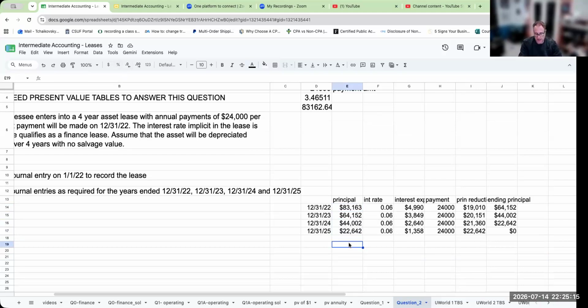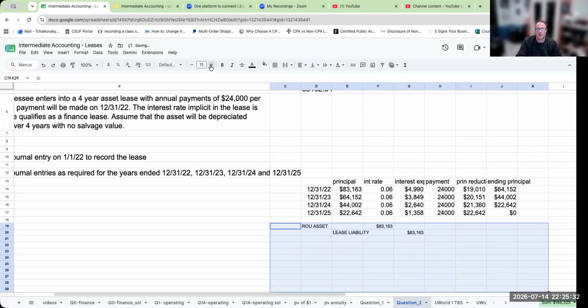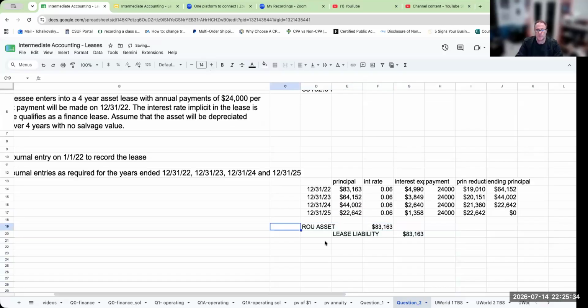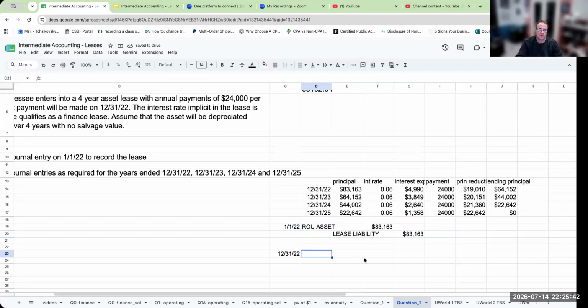So if we do this, we're going to have right of use asset, and then we're going to have lease liability. My right of use asset is going to be recorded here at this same dollar amount. That again is not going to change. And this is going to be on 1/1/22. Now, on 12/31/22, I have two different things going on.